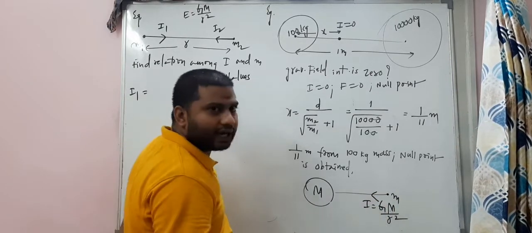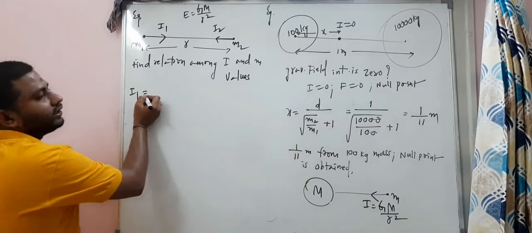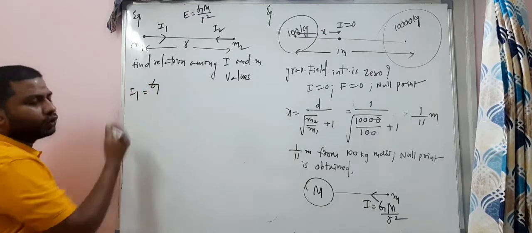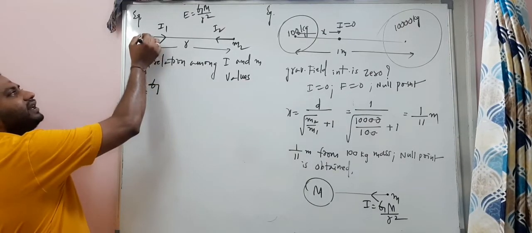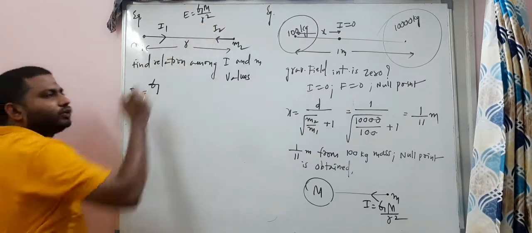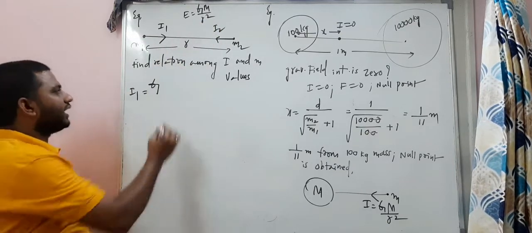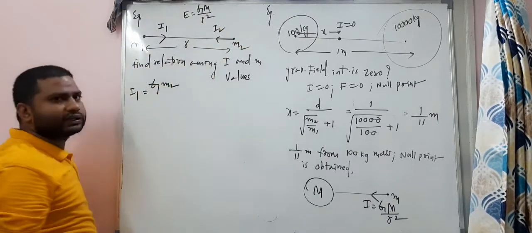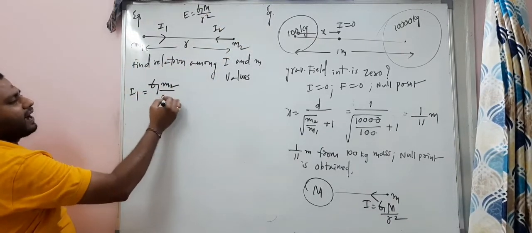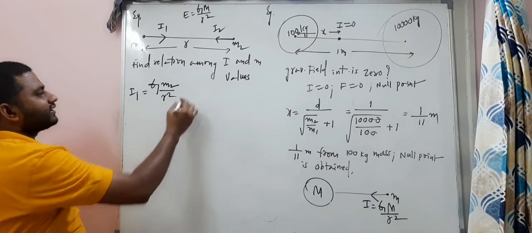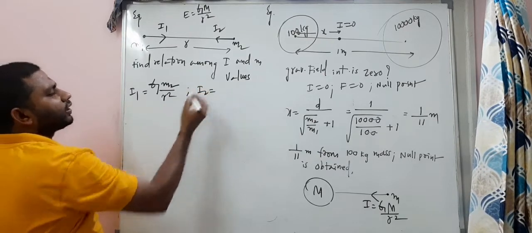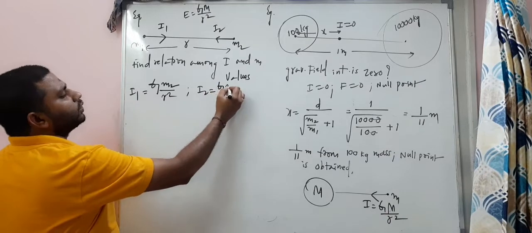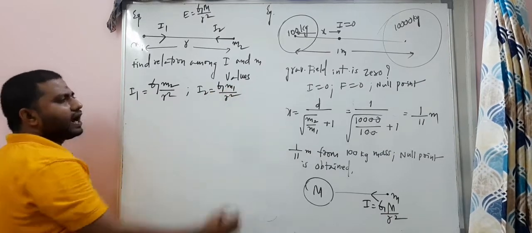Similarly, I1 is equal to G into, what will be in the formula at this point, m1 or m2? m1 will not be there, so that will be m2, because at this point that is the source mass, so m2 divided by r square. At the same time I2 is equal to G into m1 divided by r square.